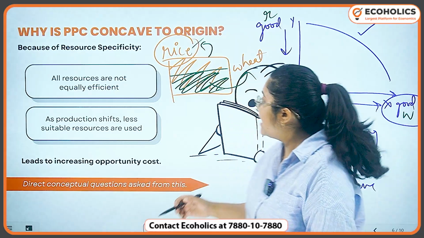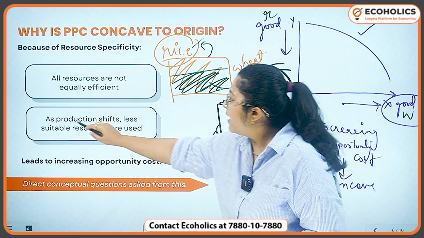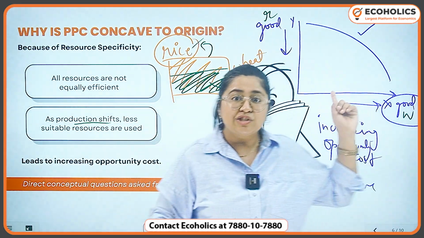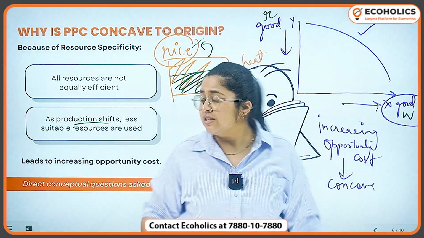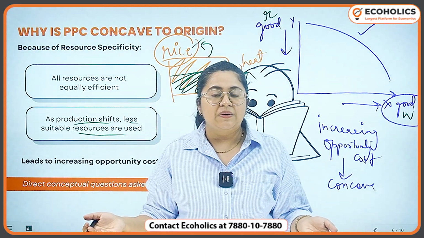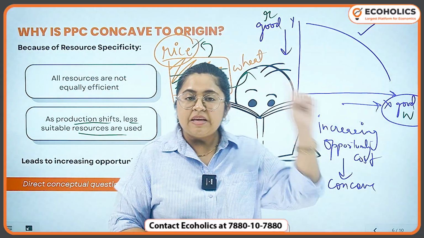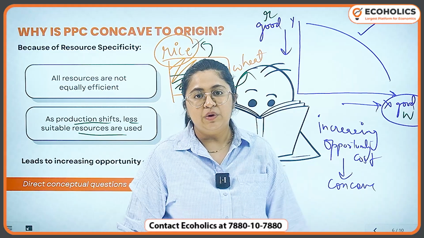And which is why we say that all resources are not equally efficient, and as production has shifted from rice to wheat, less suitable resources are being used. Because of all of these conditions, the PPC is concave to the origin.